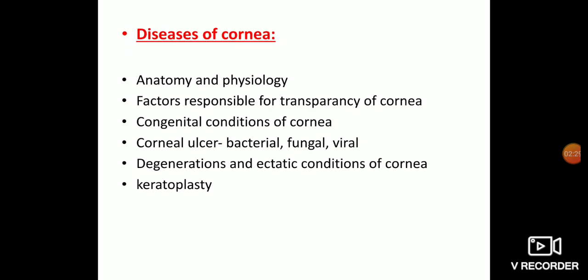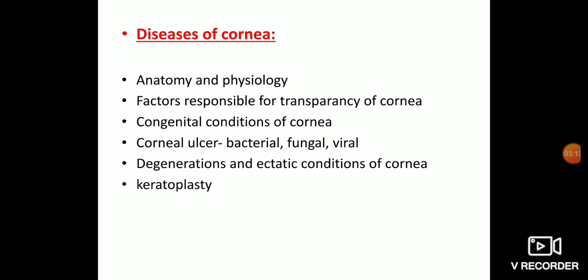Next is disease of the cornea, again a very important chapter. Again anatomy and physiology of the cornea is important. Factors responsible for the transparency of the cornea: why is the cornea transparent? There are certain factors responsible for this, so you should study and remember those factors. Congenital conditions of cornea like microcornea, megalocornea, again an important topic. Corneal ulcer, bacterial corneal ulcer, fungal corneal ulcer, viral corneal ulcer, viral keratitis, again a very important topic. Degenerations of the cornea, dystrophic conditions of the cornea, ectatic conditions of the cornea like keratoconus, keratoglobus, again a very important topic.